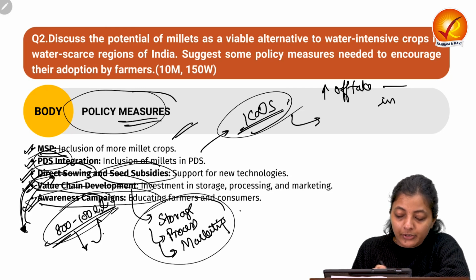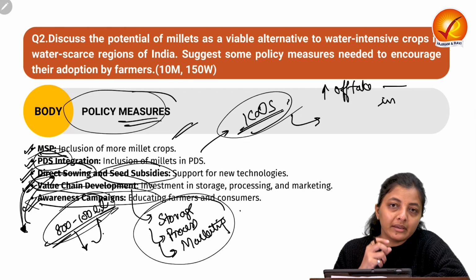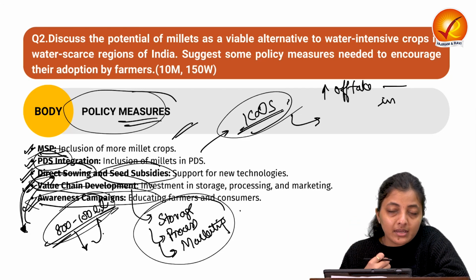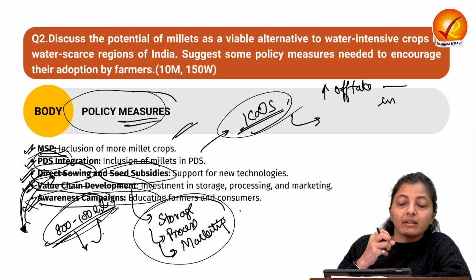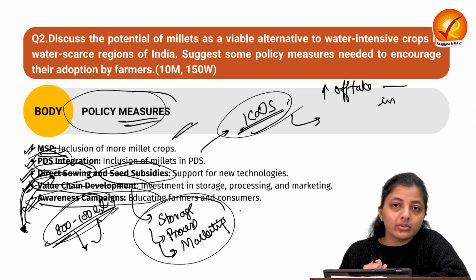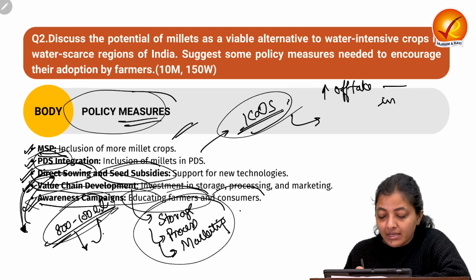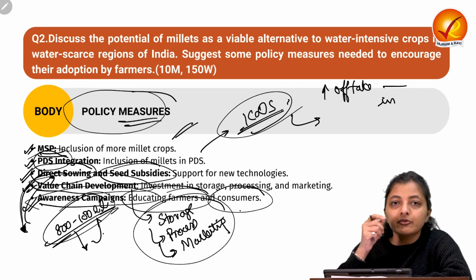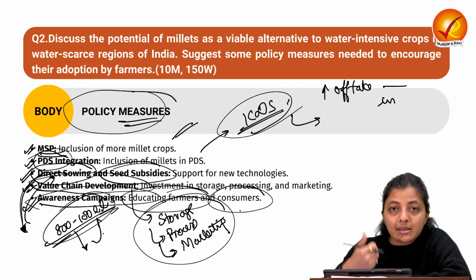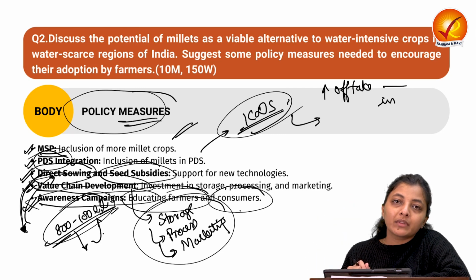Next, we need to make our public aware about its benefits, about its low glycemic index, so that it can be used for diabetic people, and how millets are a powerhouse of nutrients like multiple vitamins, minerals, antioxidants, etc. And we need to educate the farmers and the consumers as well on how they benefit the whole ecosystem, the soil, the farmer, stable income with respect to climate change, and the health benefits of millets.